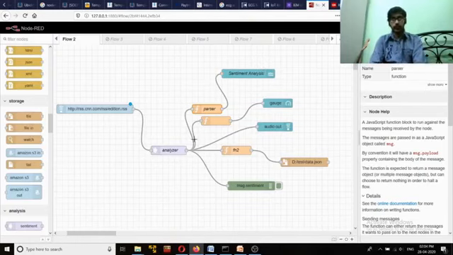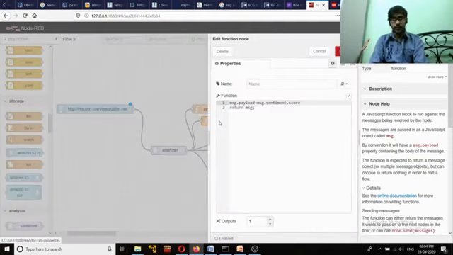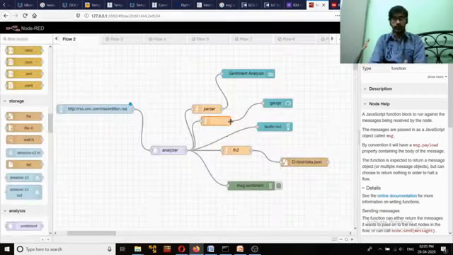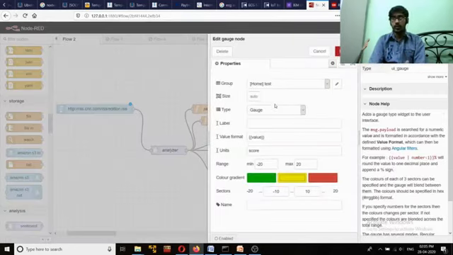The second function simply displays the score value in the form of a gauge. That's why we are fetching the message.sentiment.score value, and that score value will be stored into message.payload. That means the score itself becomes the payload now, and that value will be redirected to the gauge node.